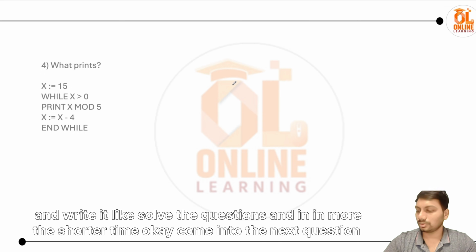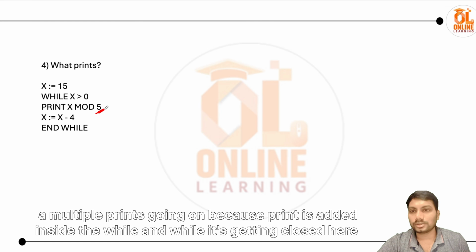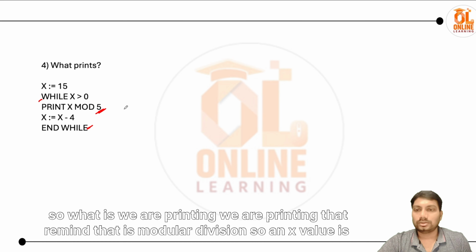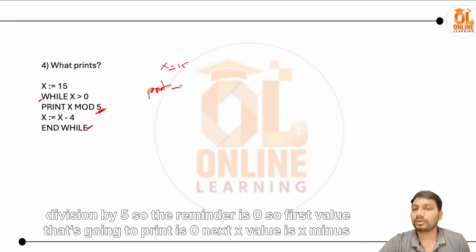Okay, coming to the next question. We have x equal to 15, while x greater than 0, print x mod 5, and x equals x minus 5. Okay, so there are multiple prints going on because print is inside the while, and the while is getting closed here. So what are we printing? We are printing the remainder, that is modular division. The x value is 15, and when x is 15, print x mod 5, 15 is divisible by 5, so definitely the remainder is 0. So the first value that's going to print is 0.